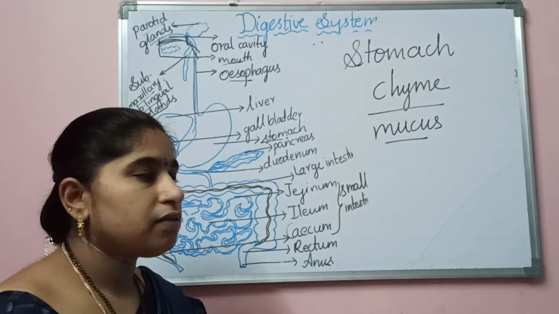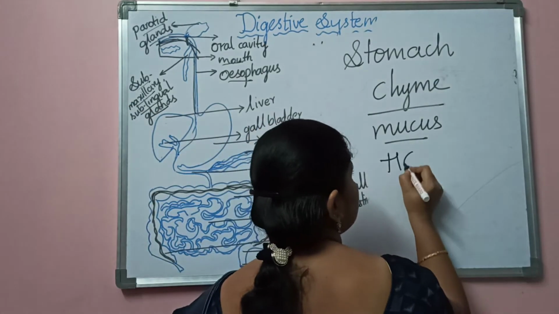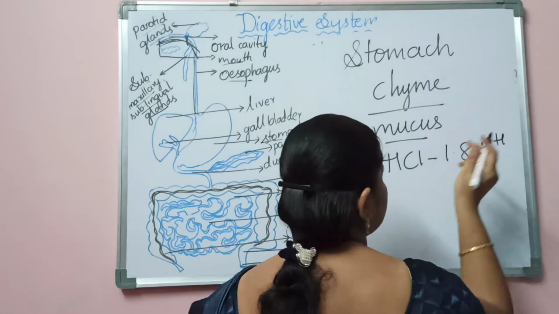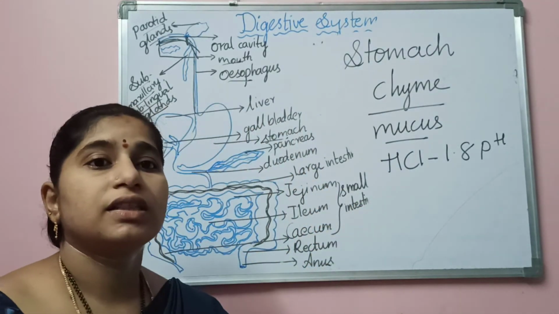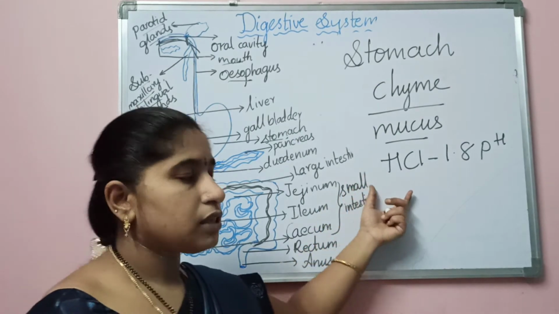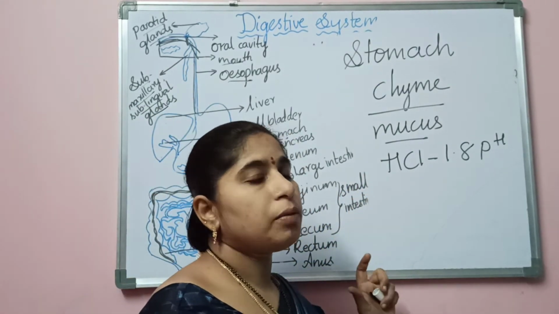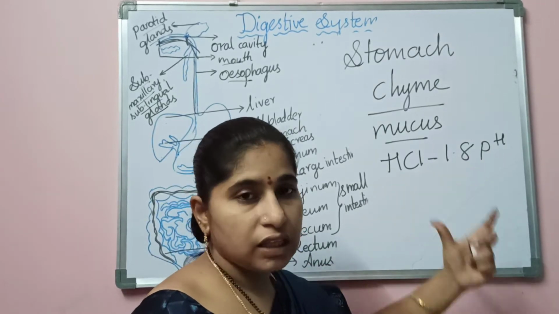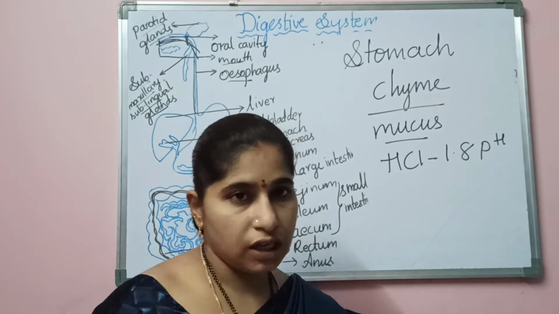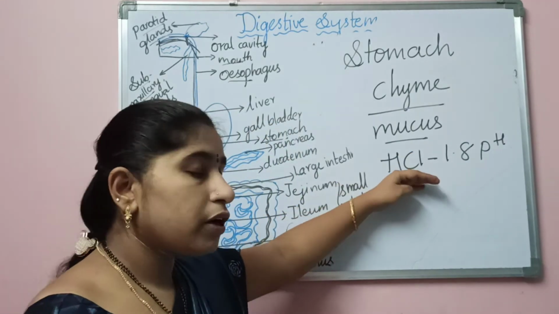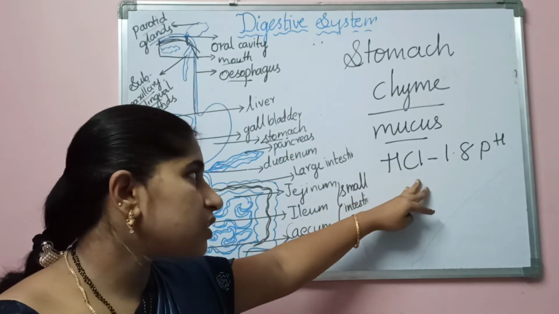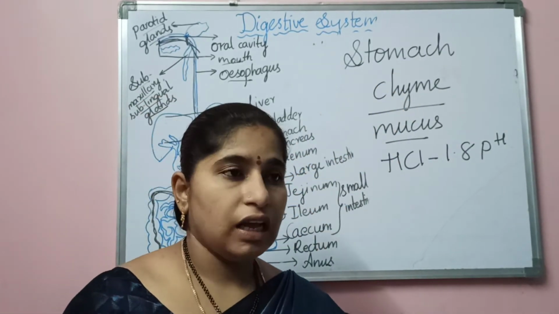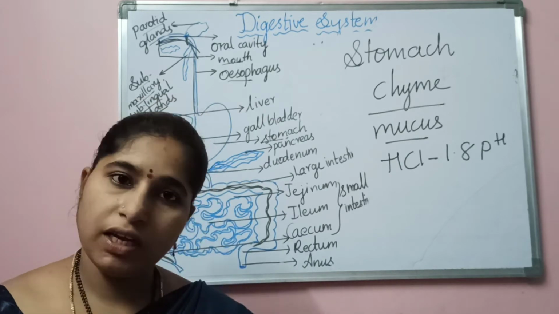In the stomach, we have a particular acid called HCl, which has a pH of 1.8. This HCl is produced in the stomach. What happens in the stomach? When the food in the form of a bolus enters into the stomach, it produces the HCl. HCl is a strong acid. So, in order to protect the walls of the stomach from this strong acid, the mucus will be covering all the layers of the stomach from the action of the HCl.